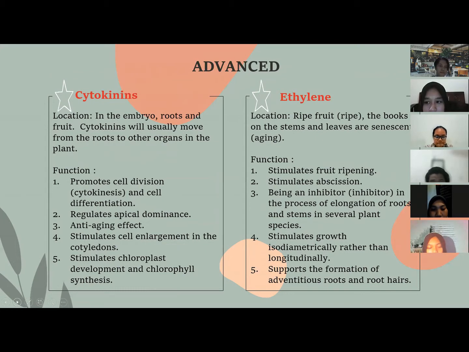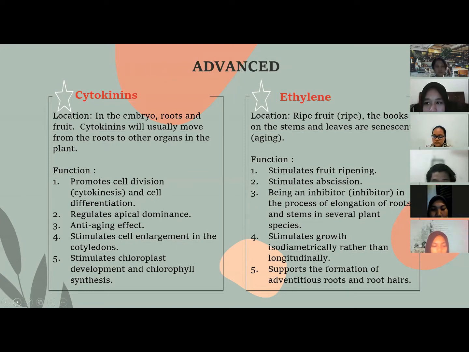Number 3 is cytokinins. The location is in the embryo, roots, and fruit. Cytokinins will usually move from the roots to other organs in the plant. The function of cytokinins: the first, promote cell division, cytokinesis, and cell differentiation. Second, regulates apical dominance, anti-aging effect, stimulates cell enlargement in the cotyledons, and the last, stimulates chloroplast development and chlorophyll synthesis.